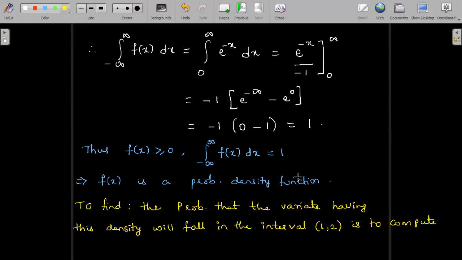P of x lying between 1 to 2, symbolically, is to compute the probability of x lying between 1 to 2.